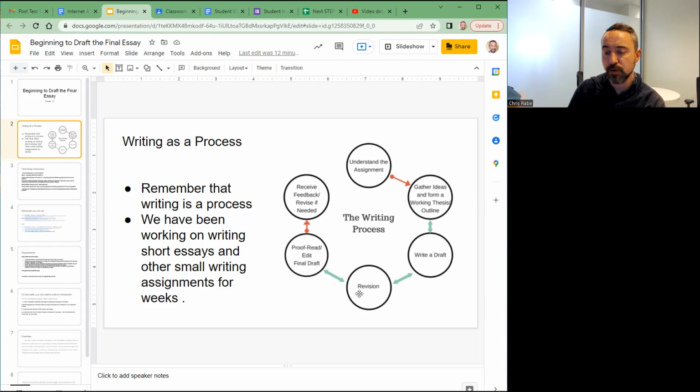Then you create a revision. Remember also, we have done revision on other writing assignments this cycle. Then we proofread and edit and revise, and we work on more of a final draft. And then we receive feedback and revision on that. So I just want to remind you that writing is something that we continue to work on over and over and over again. Even myself, as a native speaker and someone who just recently completed a PhD, yay, I also get lots and lots of feedback on my writing, and I work very hard on each draft of my writing.